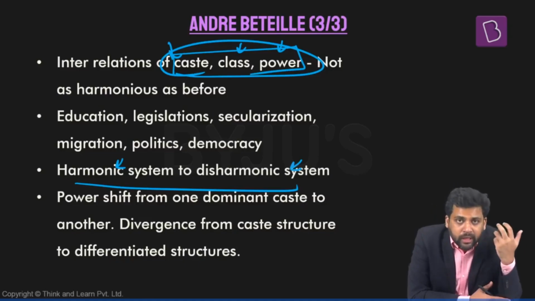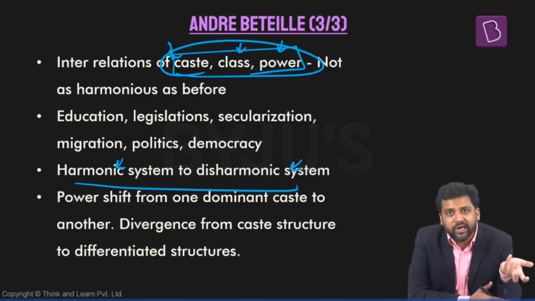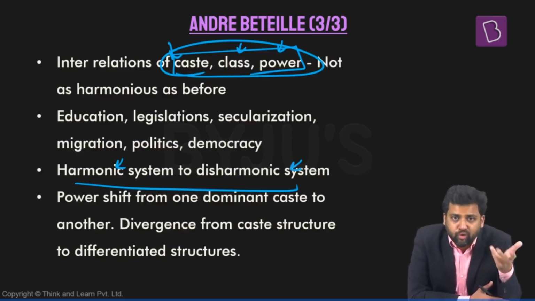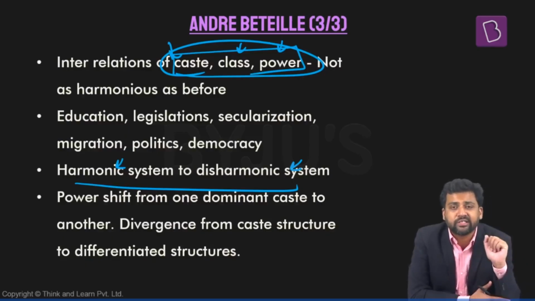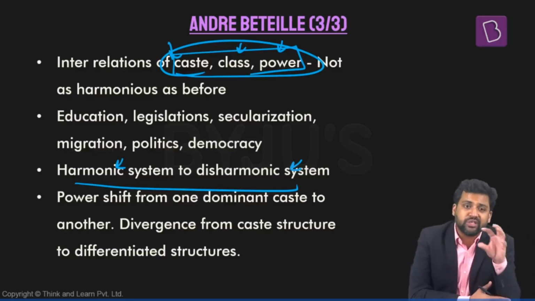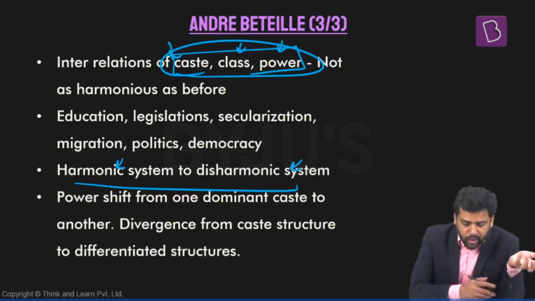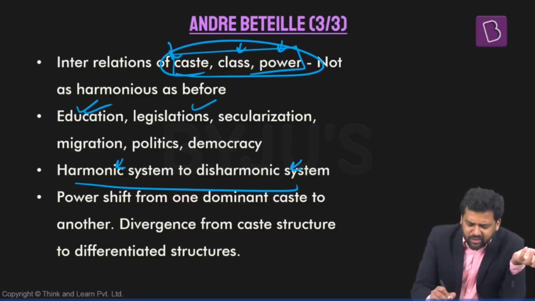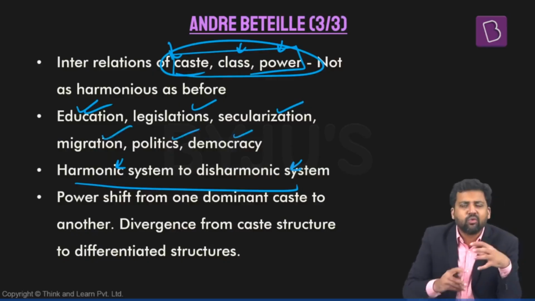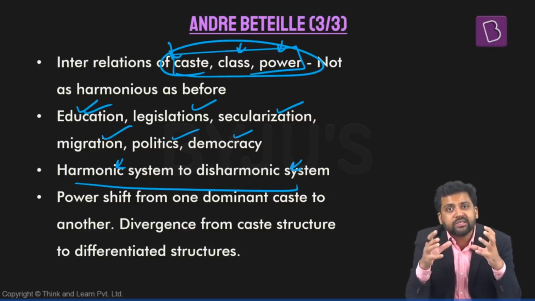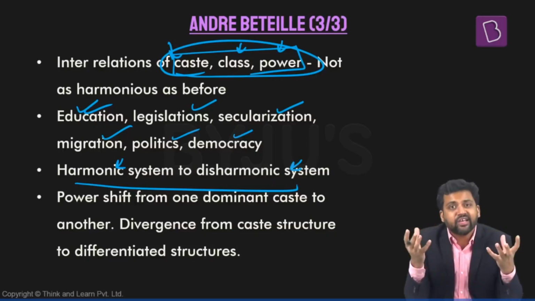But with changes in politics, India is becoming independent. You now have a democratic form of government and a constitution which guarantees different kinds of rights. Also, the state is initiating the process of development, and development is reaching far-flung areas. The state is promoting mass education. So education, legislation, secularization, migration, politics, and democracy are all leading to changes in the ideas of people.